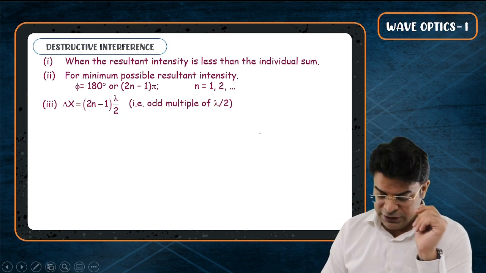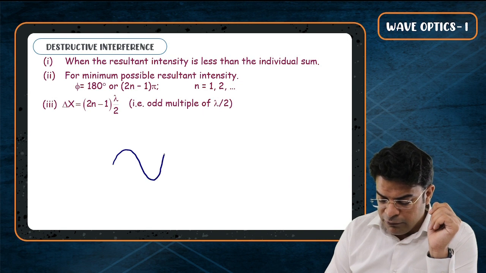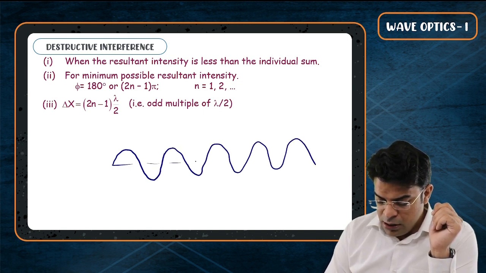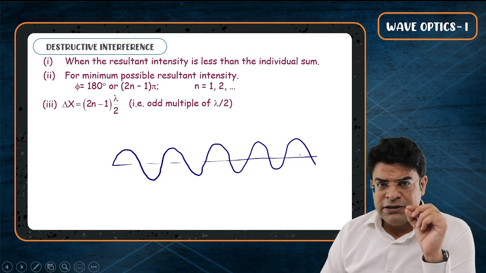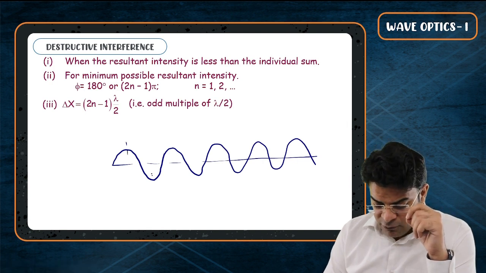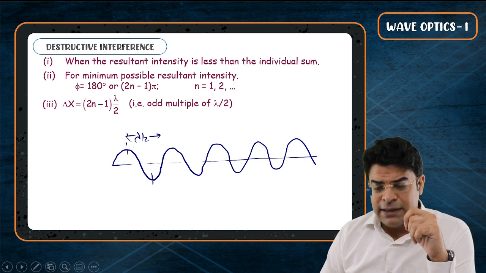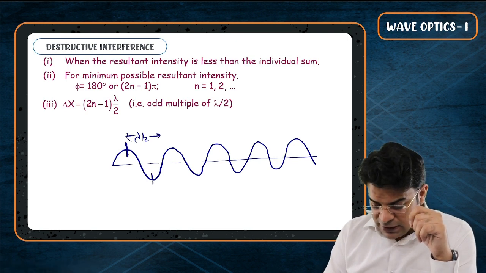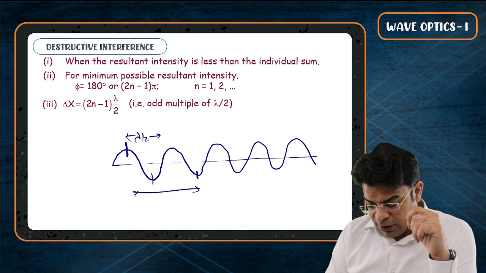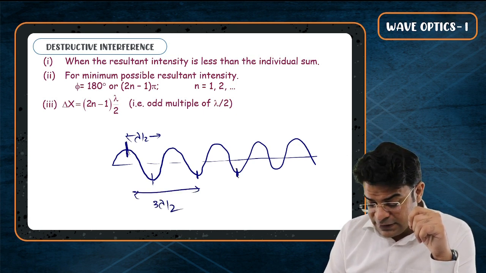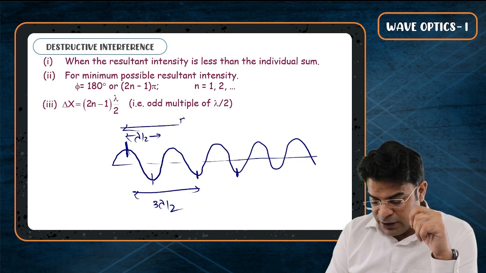How to remember this? If you think of one wave, one long wave train, what is the separation between one crest and one trough? So lambda by 2. What is the separation between this crest and the next trough? So 3 lambda by 2. What is the separation between this crest and the next trough? So you will say 5 lambda by 2. Think over it.